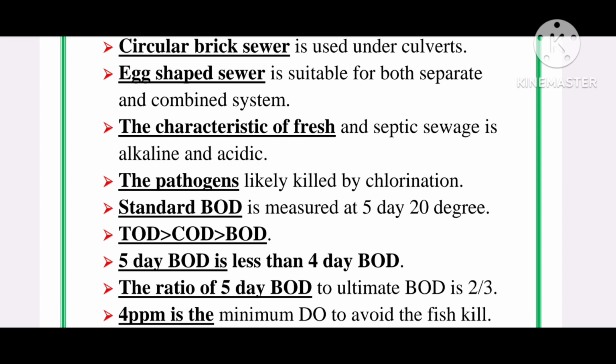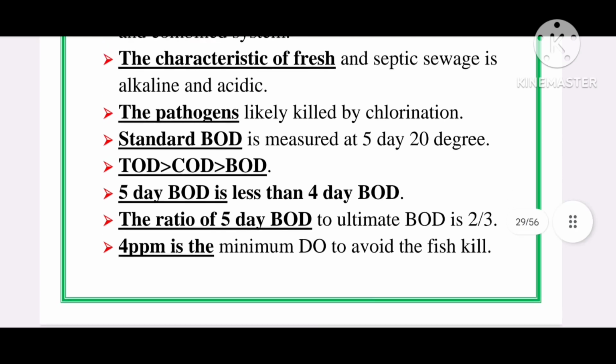Next is TOD greater than COD greater than BOD. TOD is total oxygen demand, COD is chemical oxygen demand, and BOD is biochemical oxygen demand. 5-day BOD is less than 4-day BOD. The ratio of 5-day BOD to ultimate BOD is 2/3.